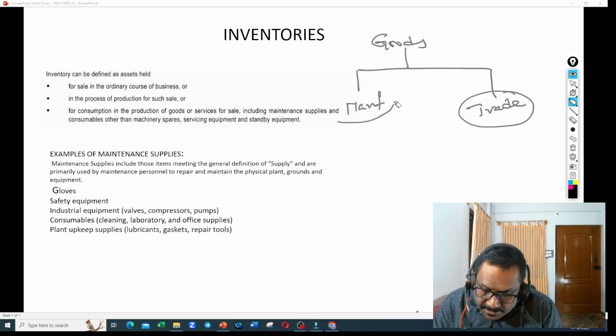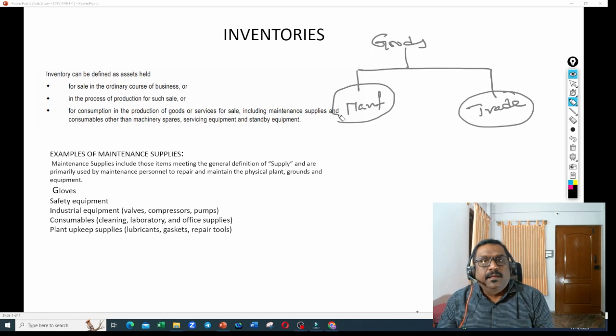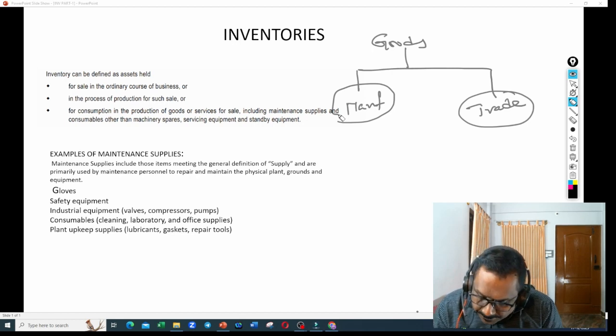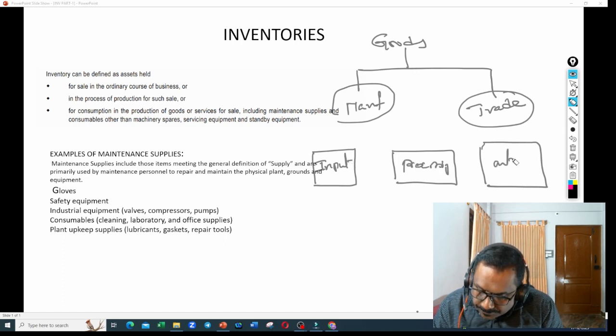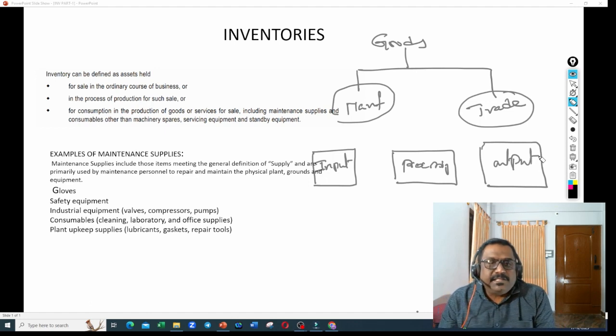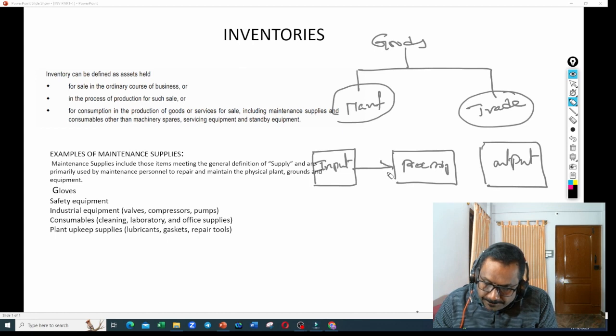What is manufacturing activity? How does manufacturing activity happen? Let us say this is the input area, this is processing, and this is output. In the manufacturing industry, how does it happen? We input the raw material to the machinery.